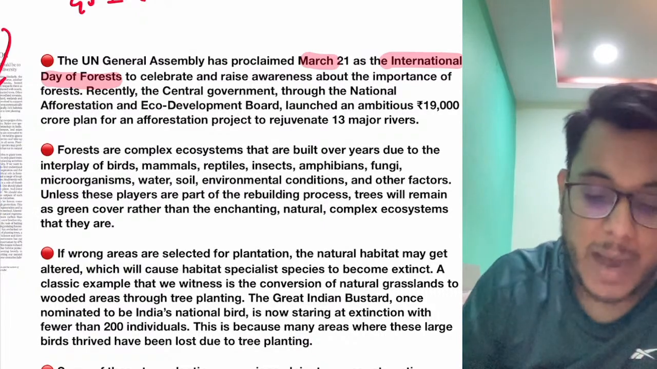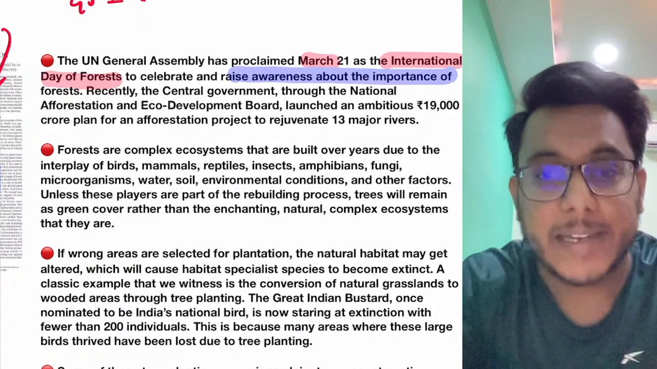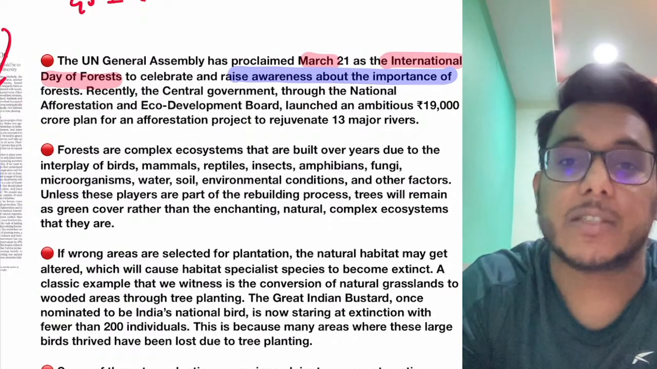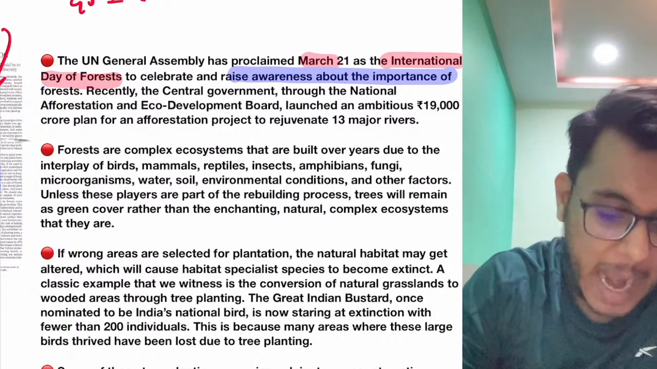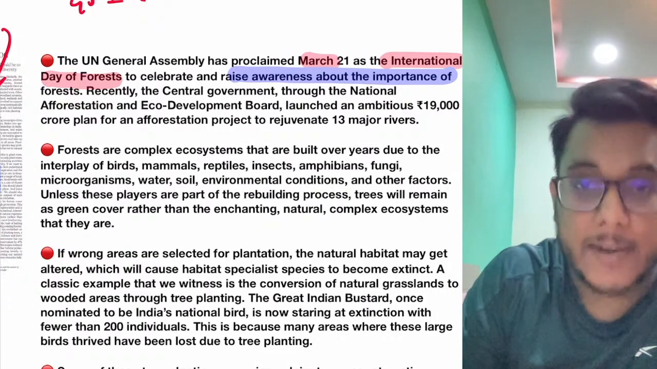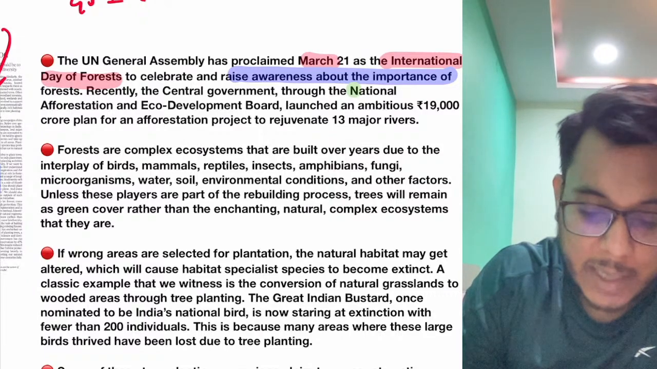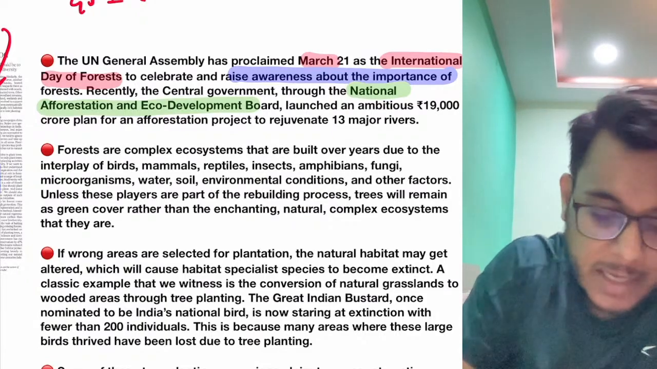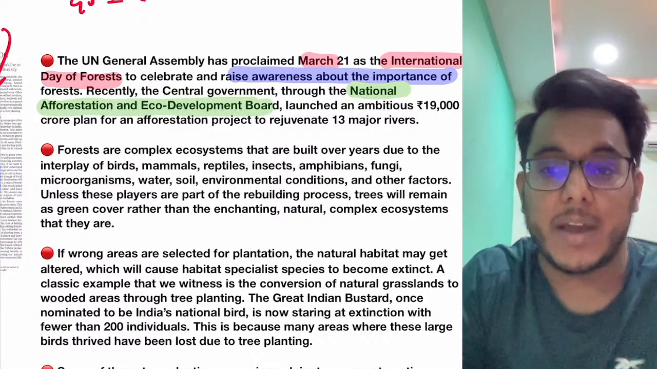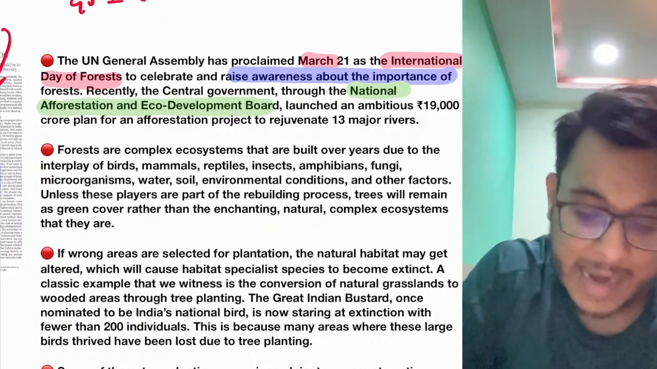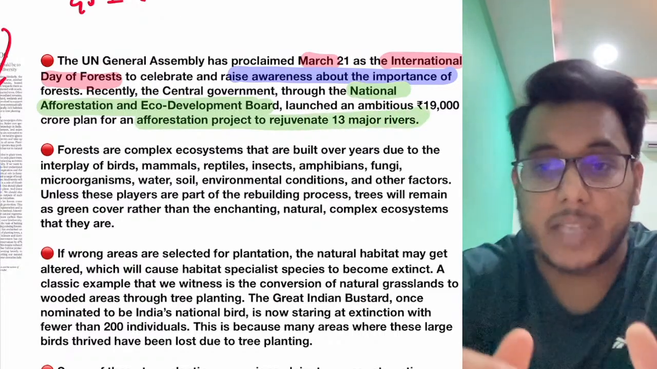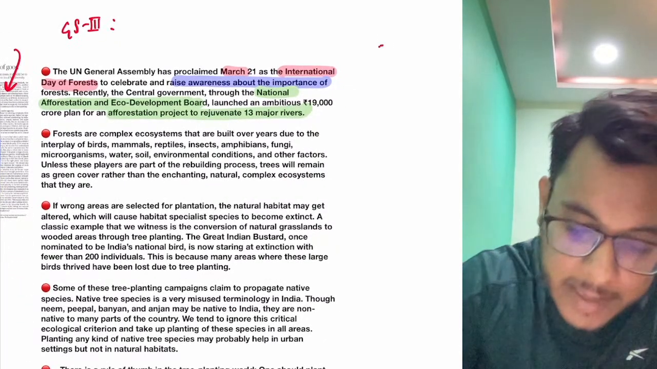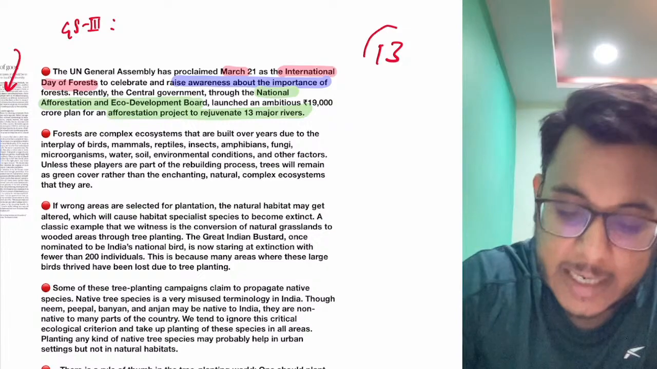This day has been marked to increase awareness in communities about the importance of trees for the conservation of forests, how ecosystem services are provided by the forest, and all such things. In this line, the central government, through the National Afforestation and Eco Development Board, has recently launched an ambitious program for afforestation in 13 river beds. Understand this: there are 13 major rivers.